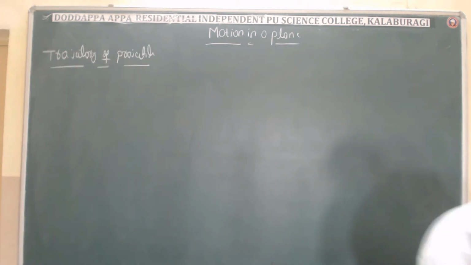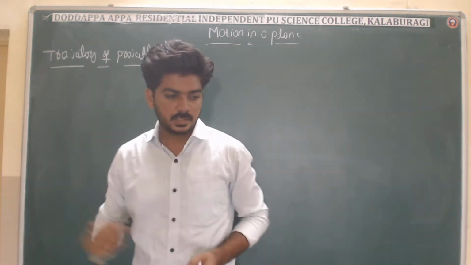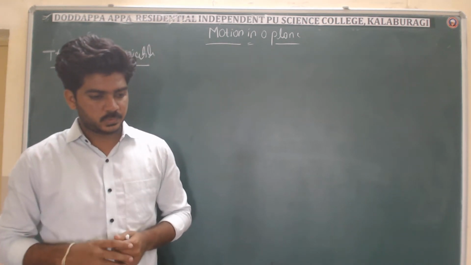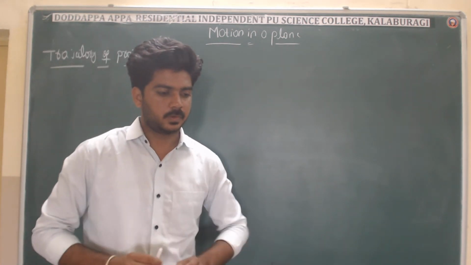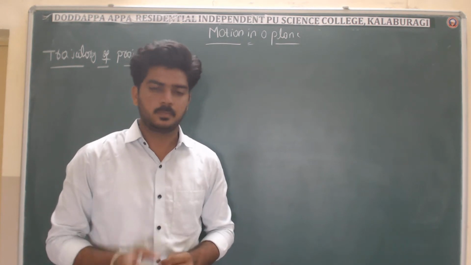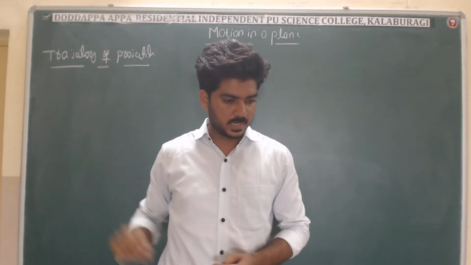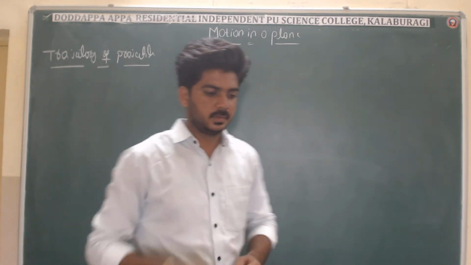So yes, trajectory of a projectile. Here we are going to derive the expression for the trajectory of a projectile. See here. First I will take the two axes. Why? Because we are dealing with a projectile, and a projectile needs two dimensions.